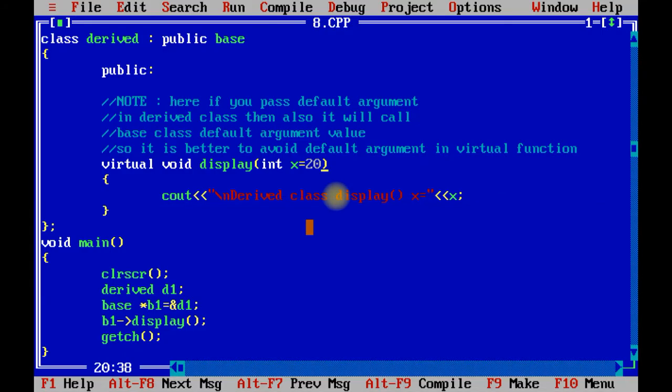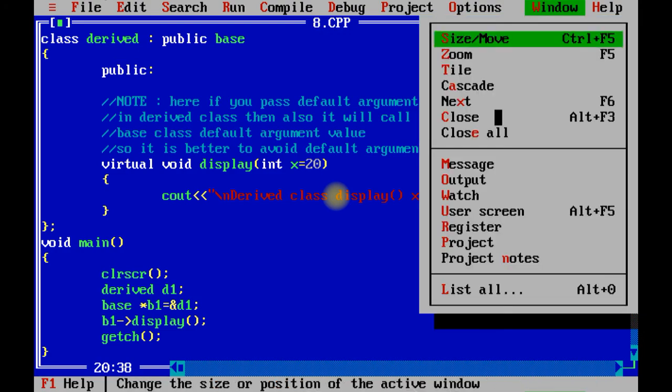That is the drawback of giving a default argument to a virtual function, because if the default argument is given in both the base class as well as the derived class, it will automatically consider the value of the base class variable. So it becomes useless to initialize the value of the variable in the default argument.